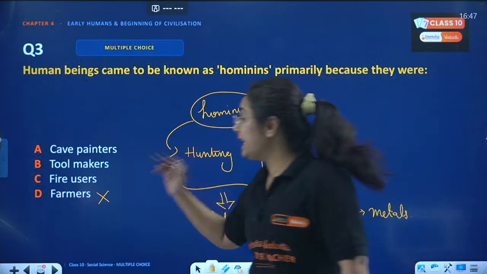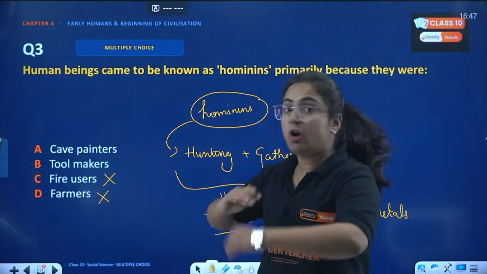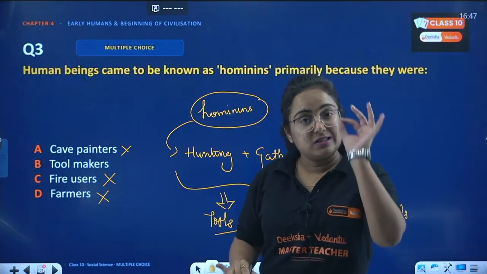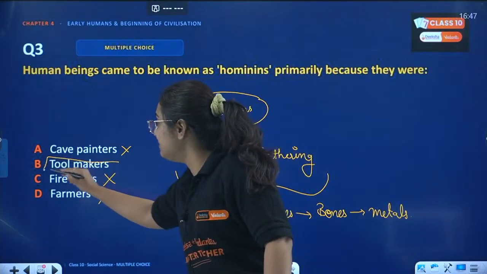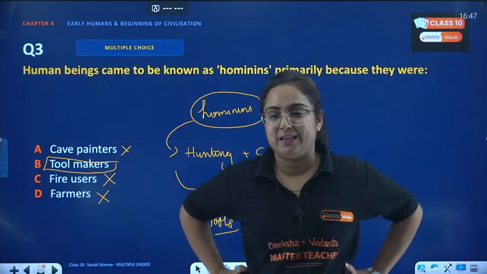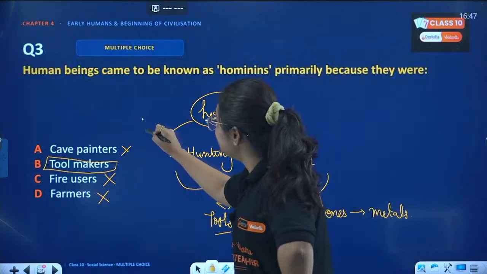It was not during the earliest time when the human was aware about farming. It was not the day one when he was aware about fire use. It was not at all the one when he knew about cave painting. He was the one who knew about tool making, and tool maker word actually means hominis here. So exactly which is the correct answer, bacha? B is the correct answer.